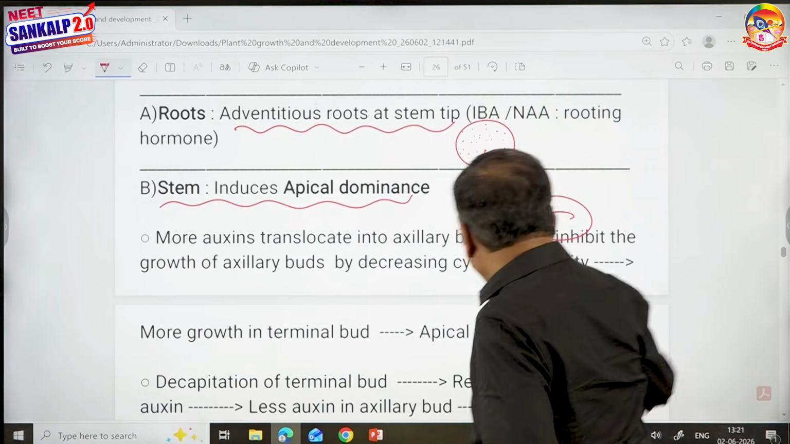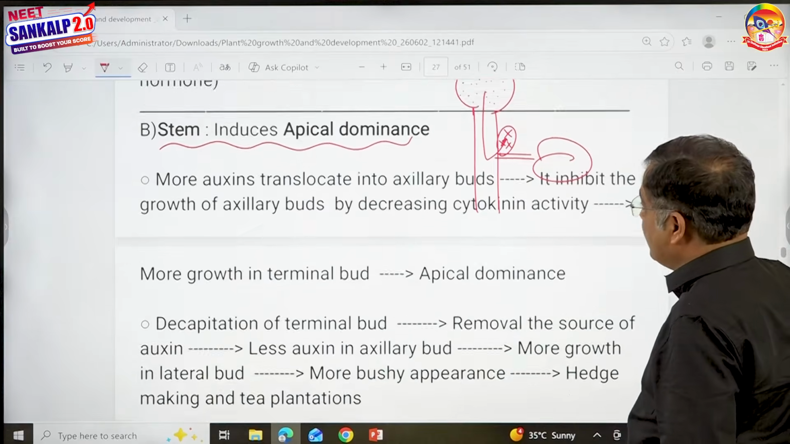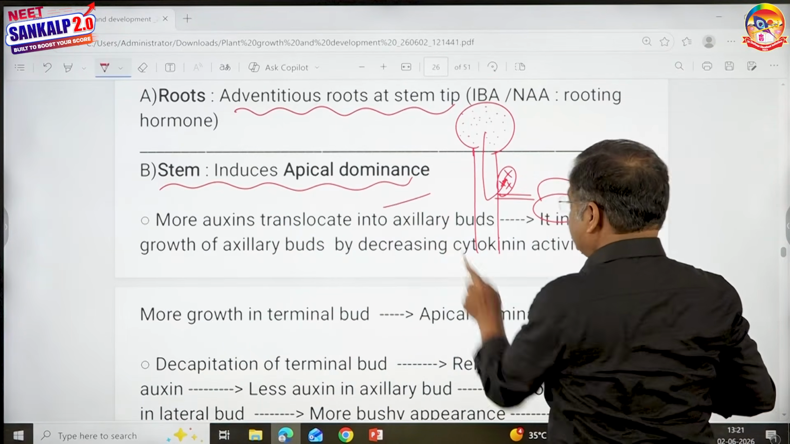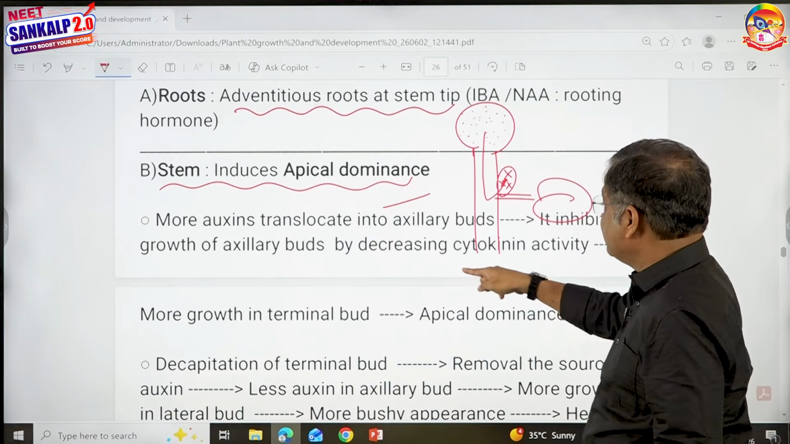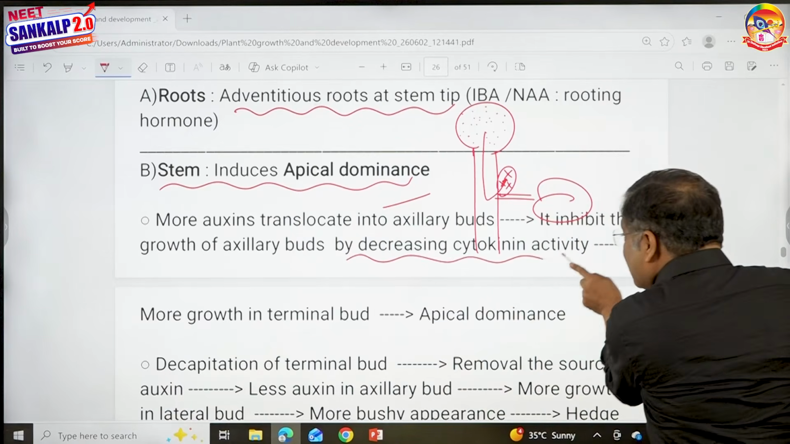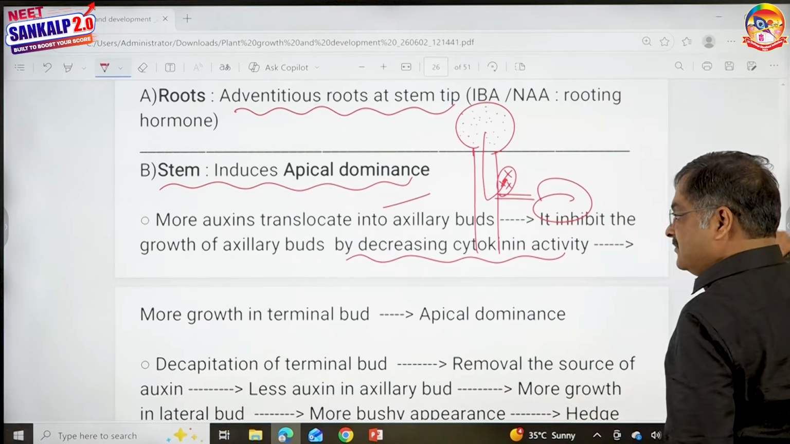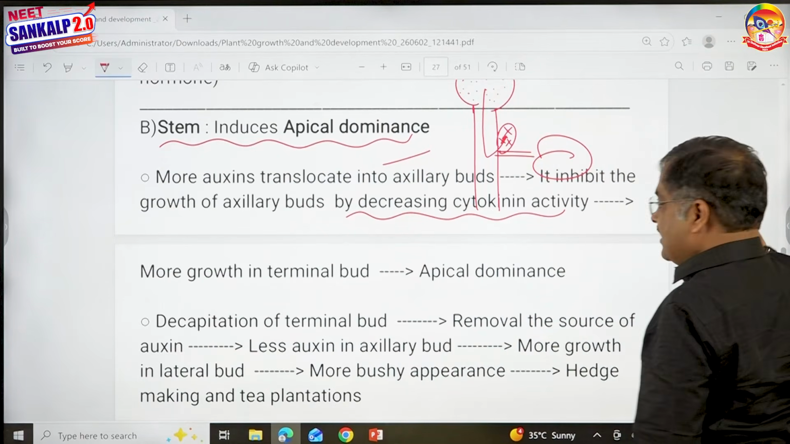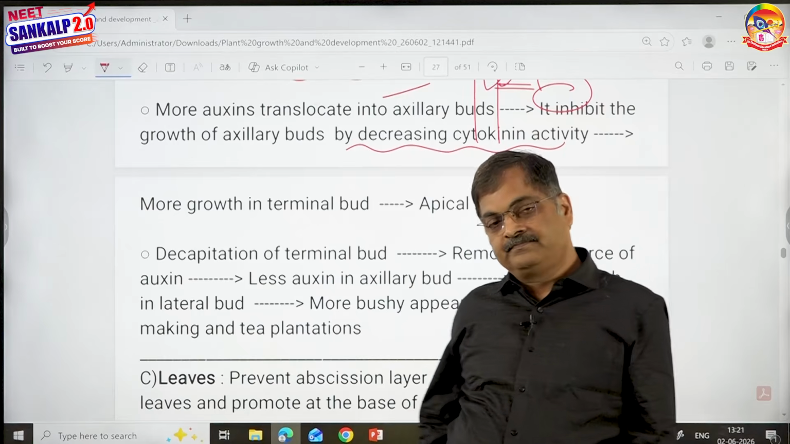I repeat again. I have written here: more auxins translocate into axillary buds, correct. It inhibits the growth of axillary bud by decreasing cytokinin activity, correct. Then there will be only the terminal bud growing. This axillary bud doesn't grow. And that is called apical dominance.